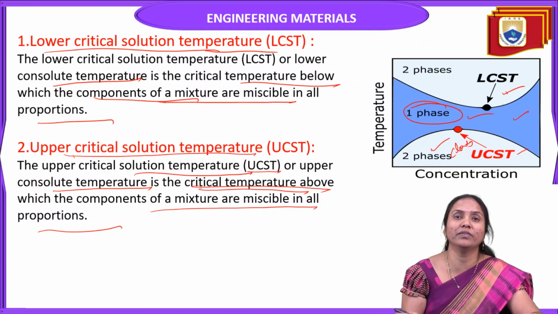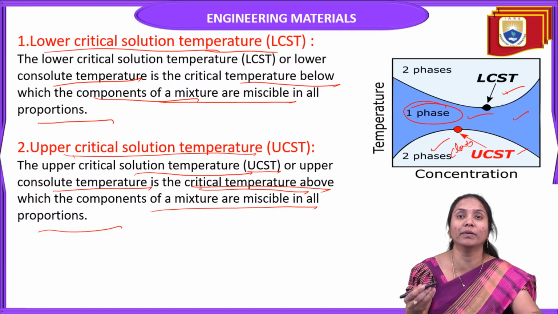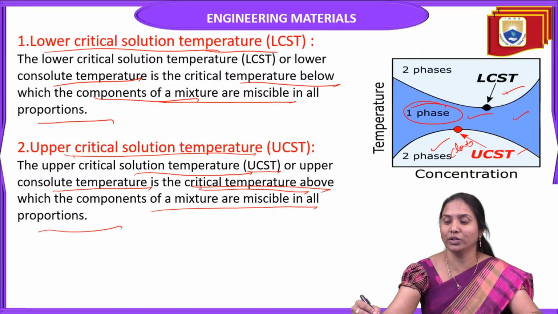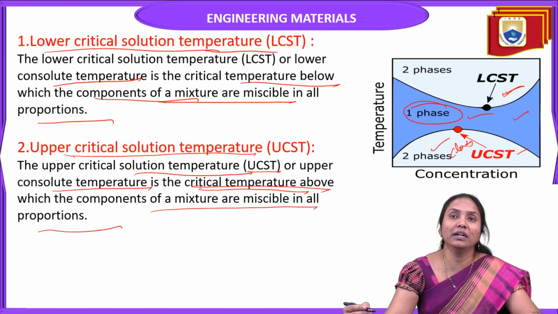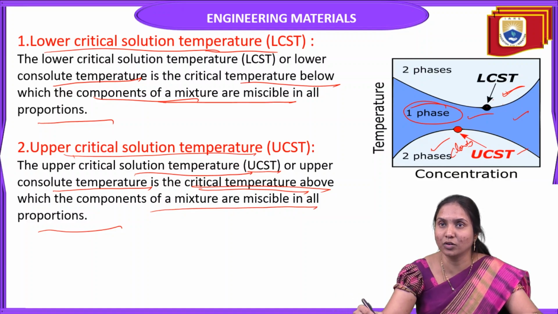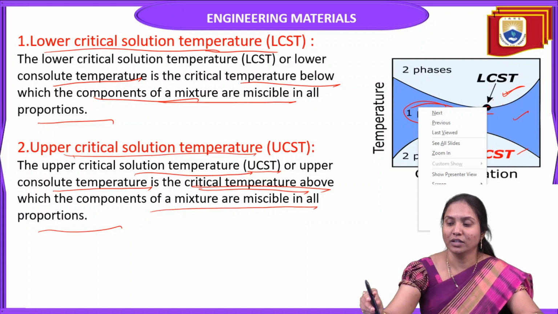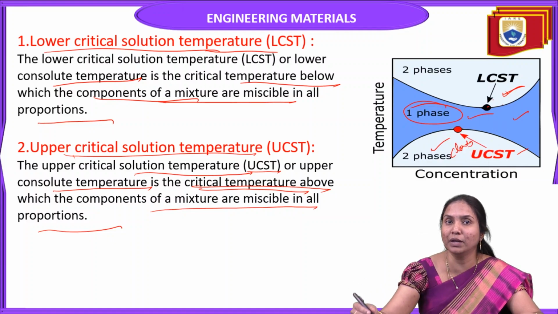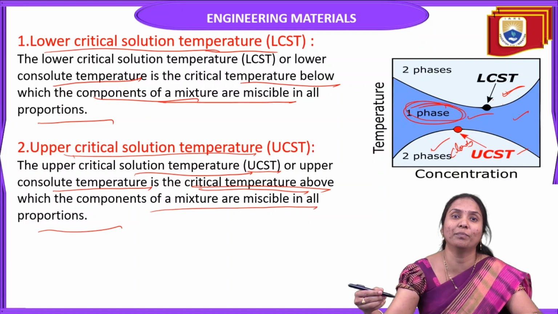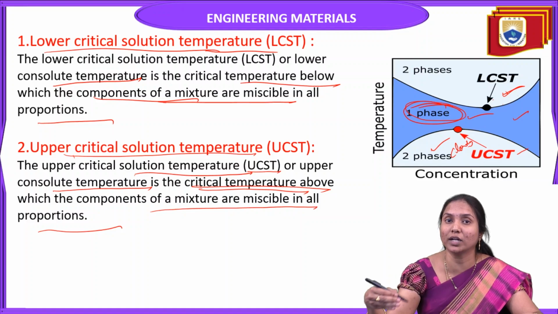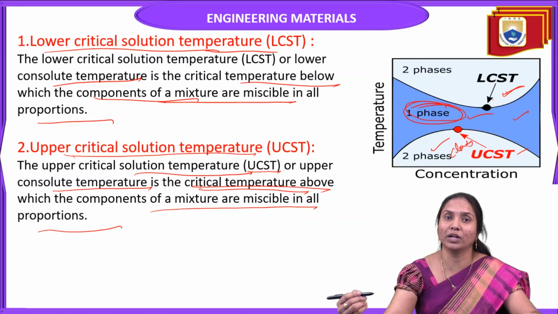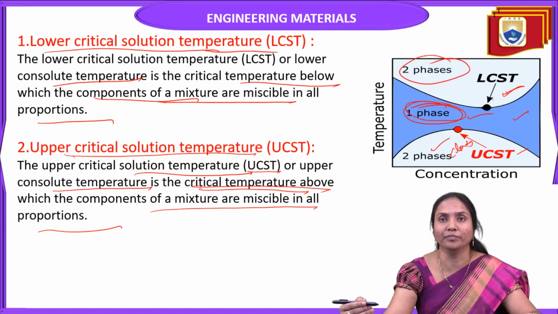So what is the difference between the lower critical solution temperature and the upper critical solution temperature? The lower critical solution temperature is the critical temperature below which the components of a mixture are miscible in all proportions. They are miscible only below the lower critical temperature, so one phase is available. Above it, they cannot mix.